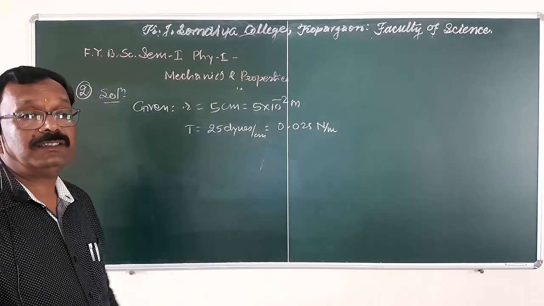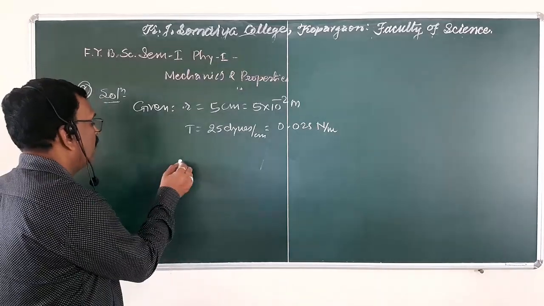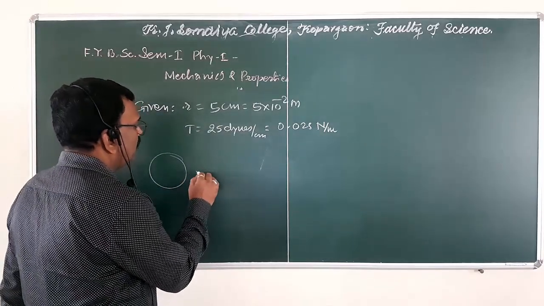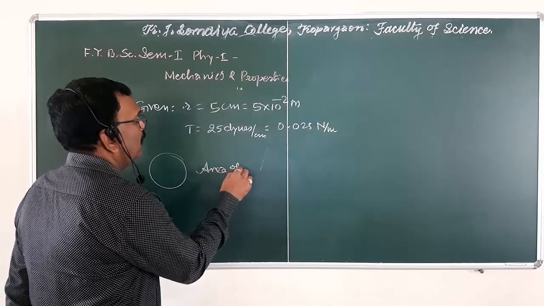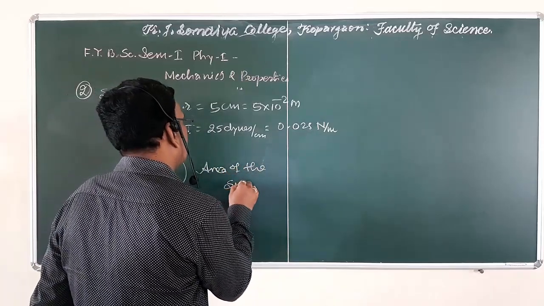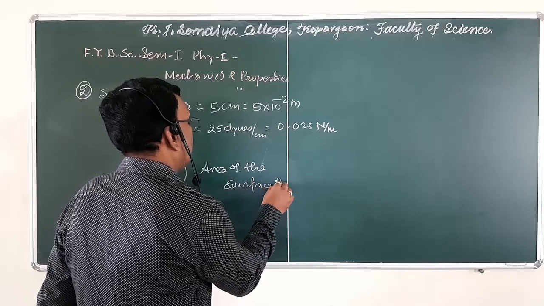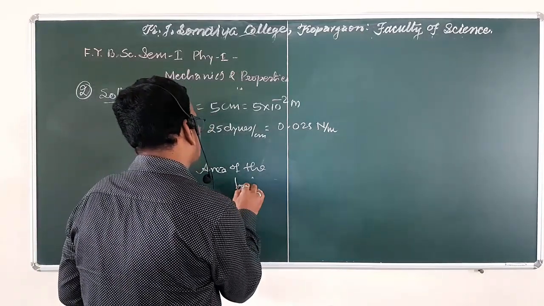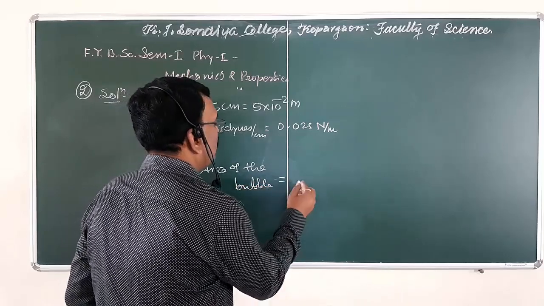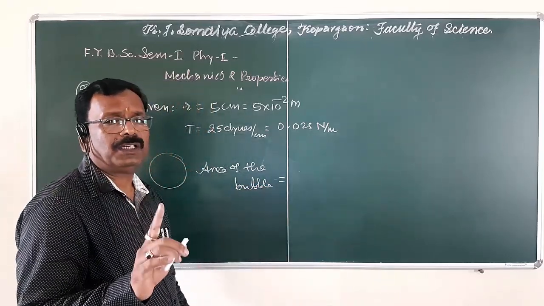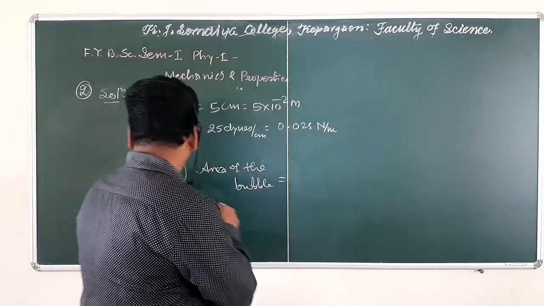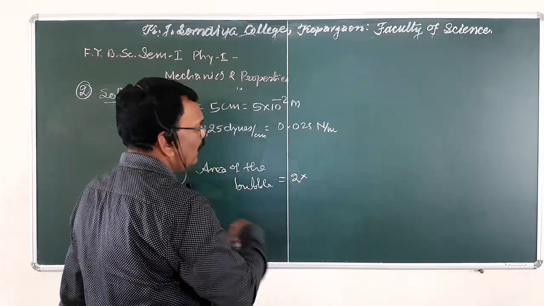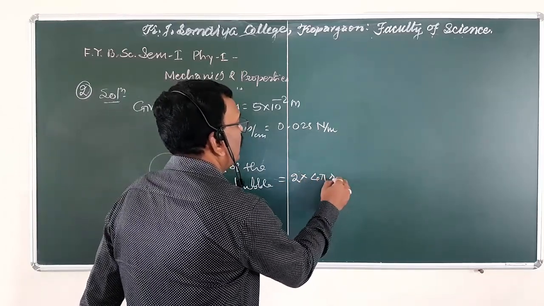Okay. Now here we first have to calculate the surface area of the bubble. The formula for the area of the surface of the bubble: there are two surfaces, inner surface and outer surface, inner one and outer one. Hence 2 into area of the surface 4 pi r square.